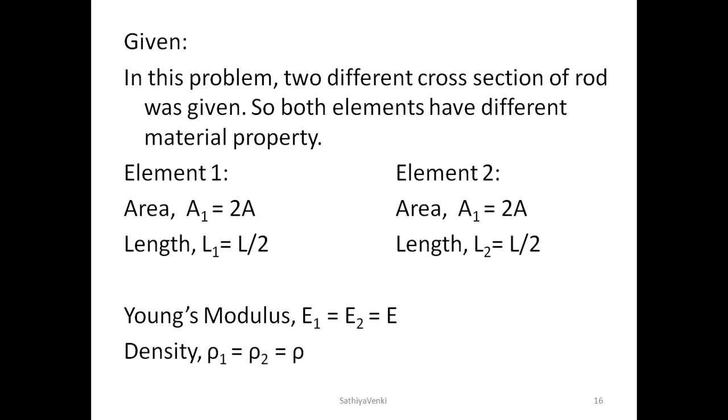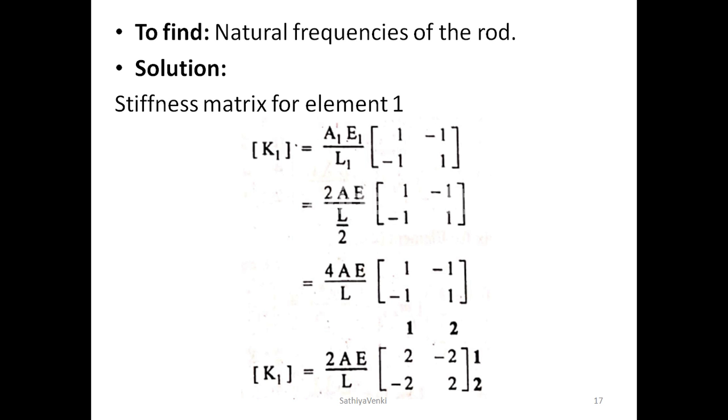Why are we taking this 2 outside of the matrix? Here we simply take the common factor 2. Because if you are going to assemble two different element stiffness matrices, then the constant value should be the same; only then will it be easy to assemble the stiffness matrices. Let us see in the next slide. Here K1 is equal to 2AE by L into [2 -2; -2 2]. Just go through this.